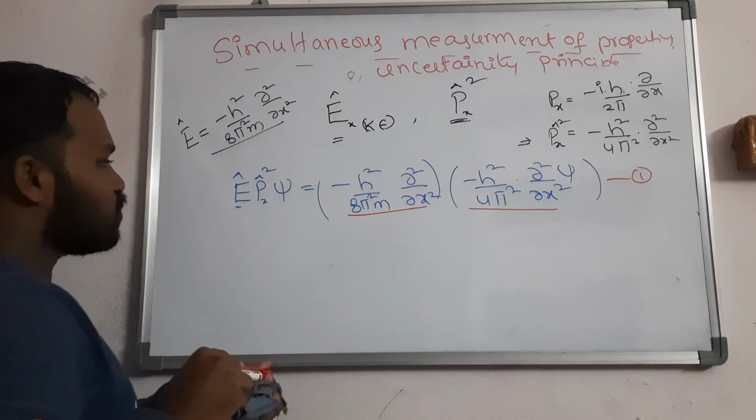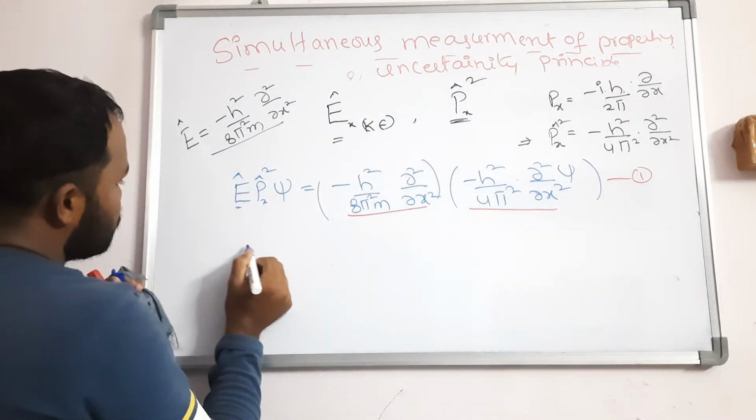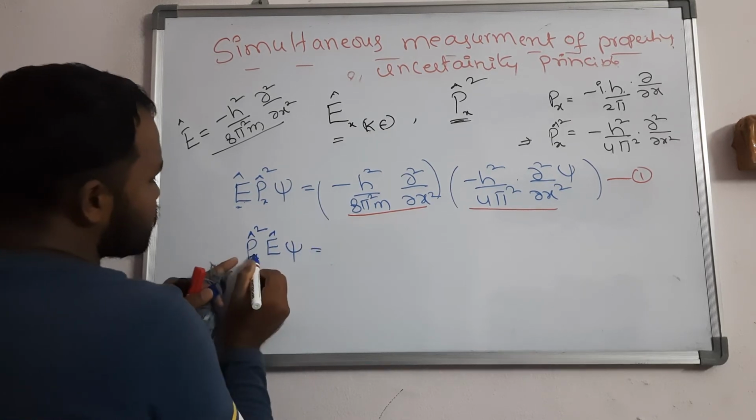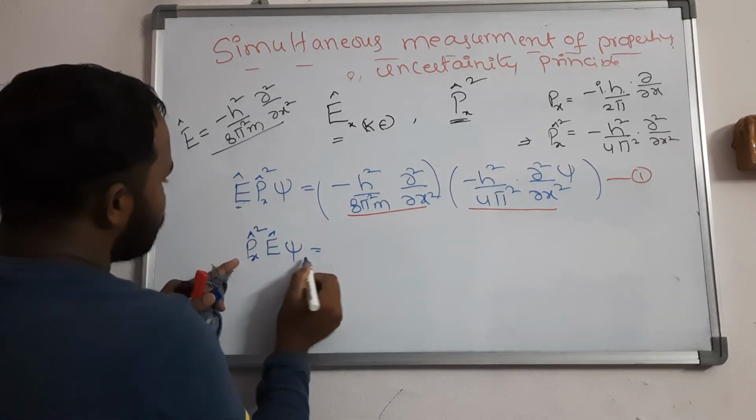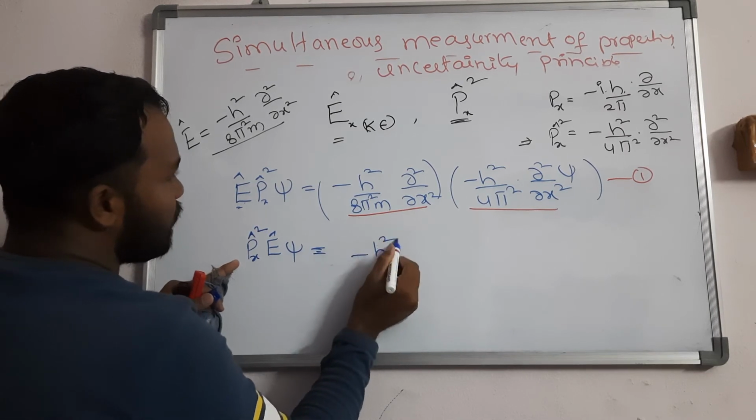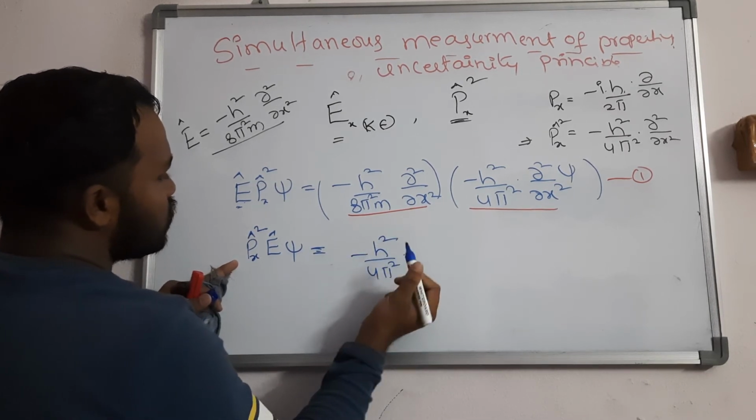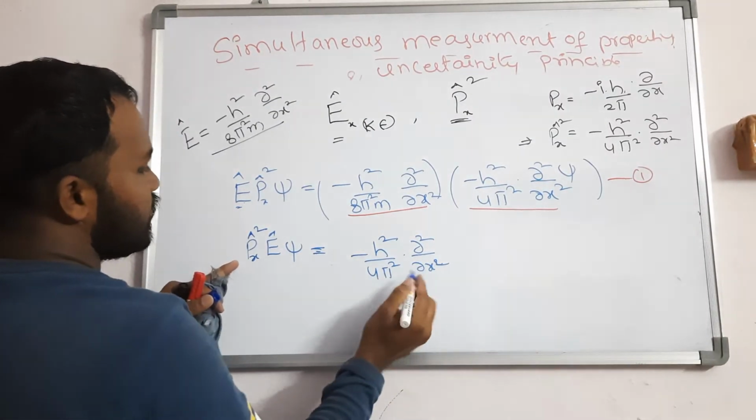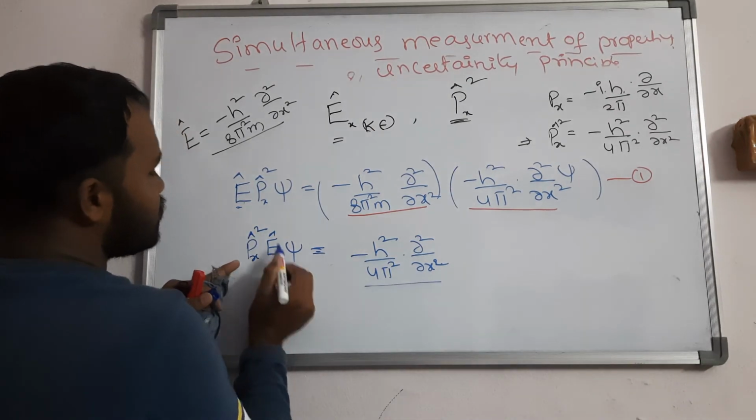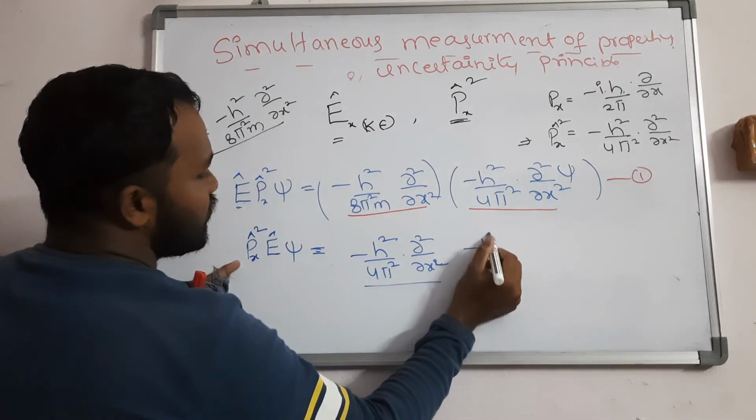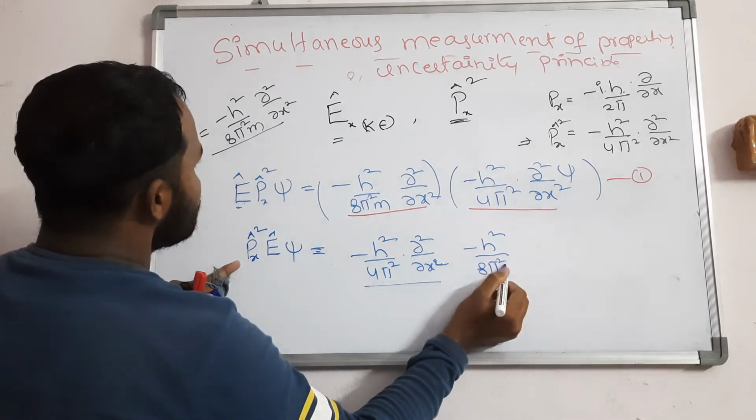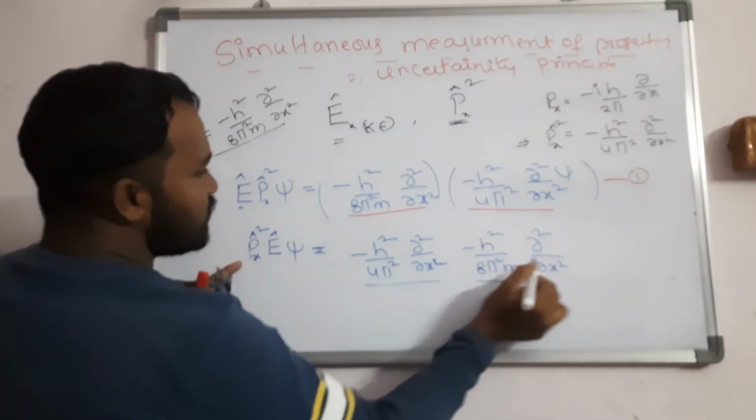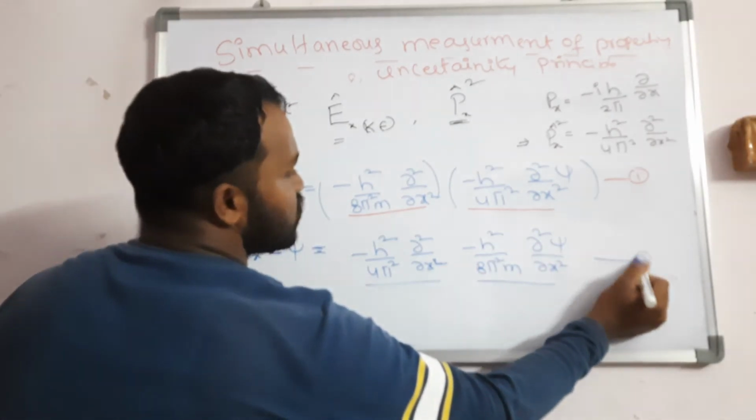Next you should write px cap square into E cap of psi. What is px cap square, the momentum square? Minus h square by 4 pi square into dou square by dou x square. Then the energy is minus h square by 8 pi square m into dou square by dou x square, into psi as it is. This is equation number 2.